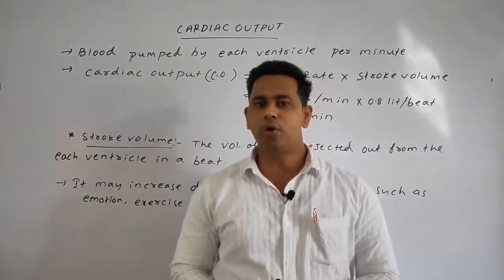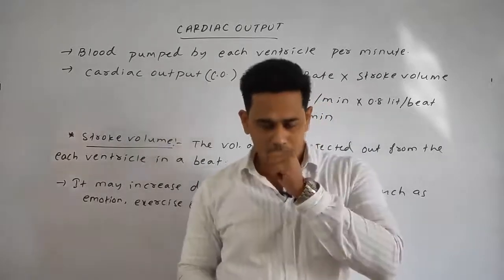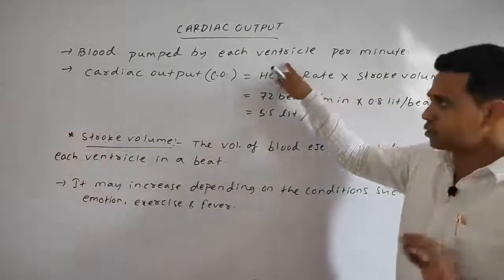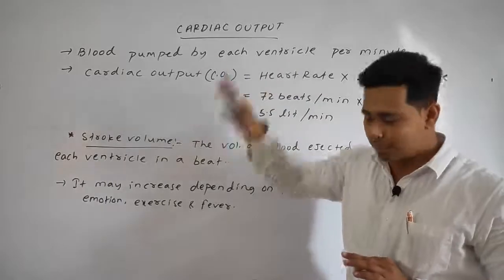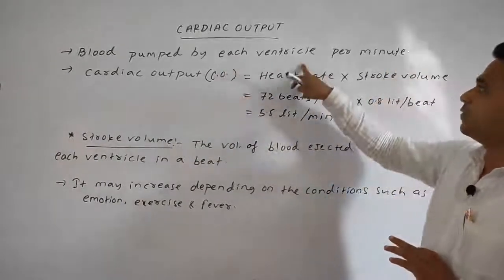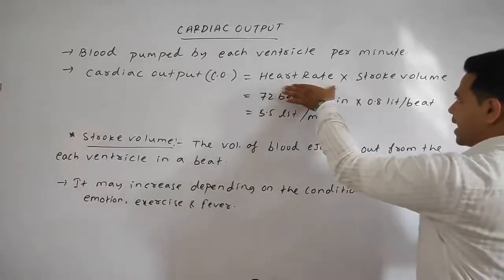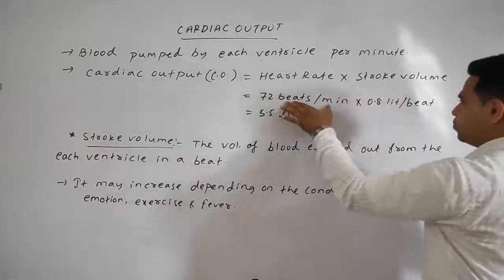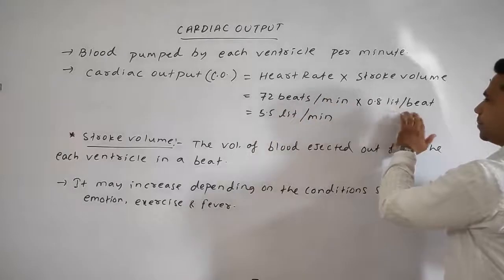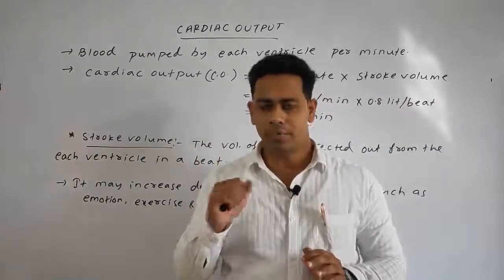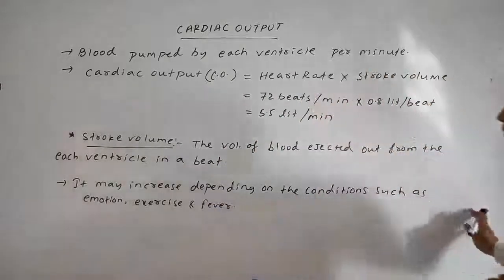Okay, so the cardiac output is the blood pumped by each ventricle per minute, whereas we found the cardiac output by multiplying heart rate into the stroke volume, 72 beats per minute into 0.8 liter per beat, that will be found as 5.5 liters per minute. Okay, please note down.